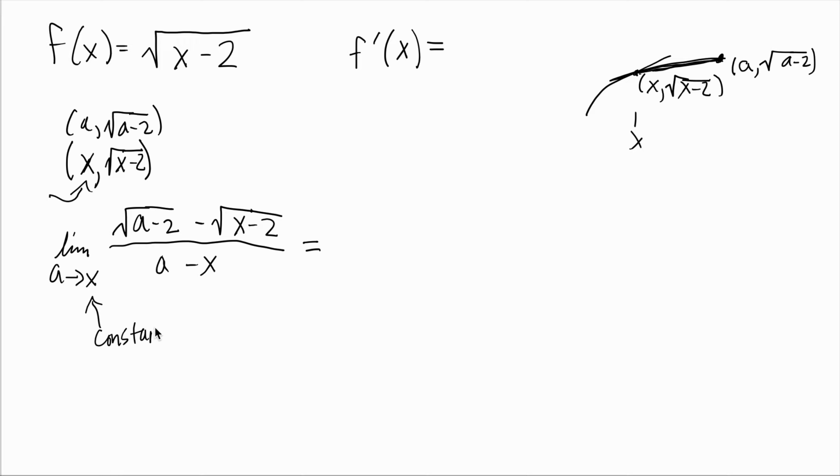So in this limit, x is a constant. A is the variable, but x is just some kind of constant. A is heading toward that point, x. So this is really a function of a, and we can't just plug in a equal to x, because we have a domain problem.